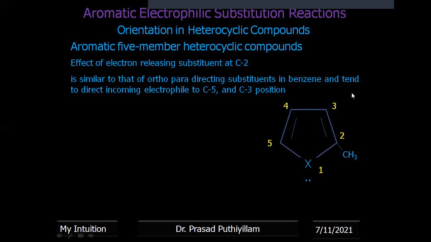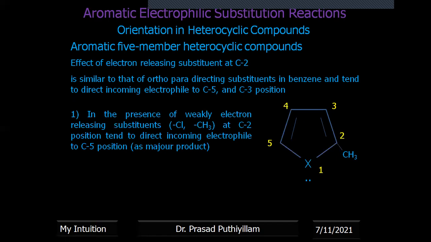With positions 1, 2, 3, 4, 5, the next electrophile can attack position 3 or position 5. First preference is given to 5 because that is the alpha position for the heteroatom. Here X represents the heteroatom, not halogen.